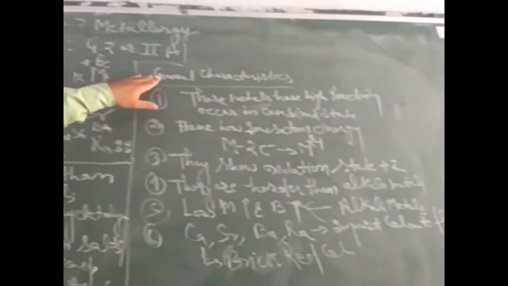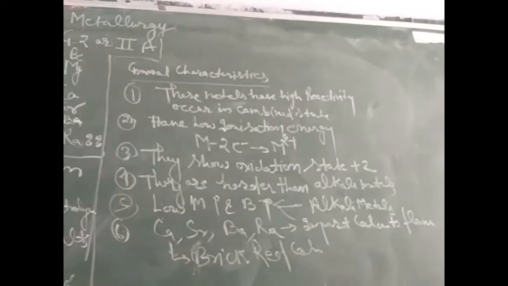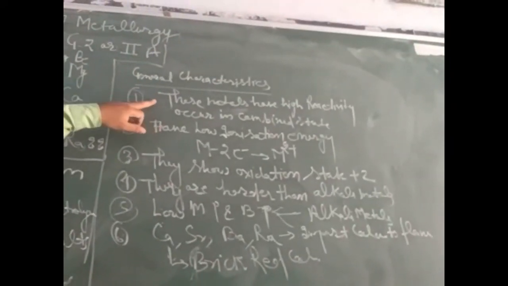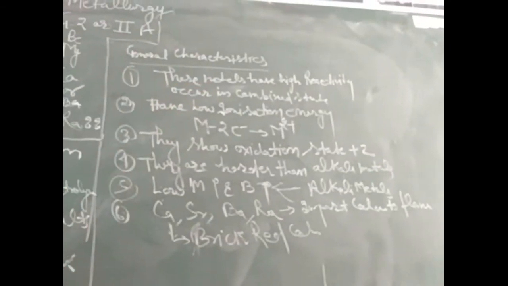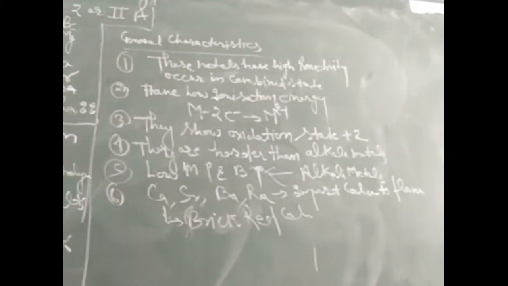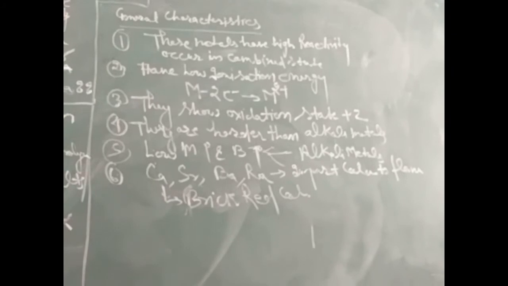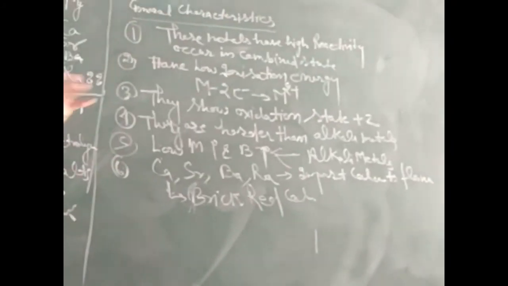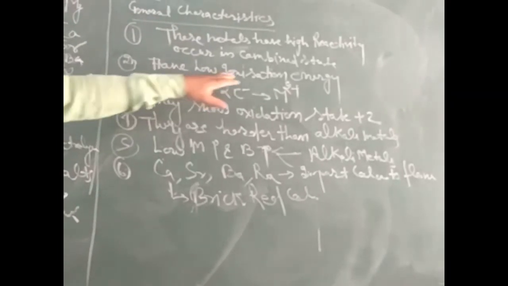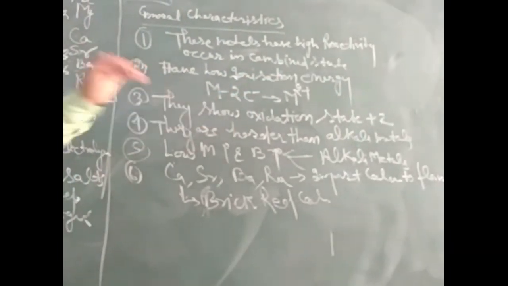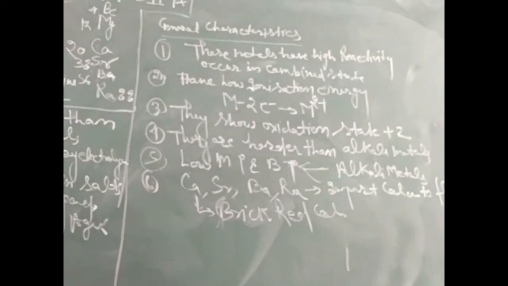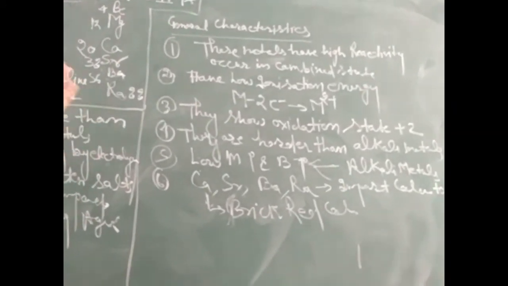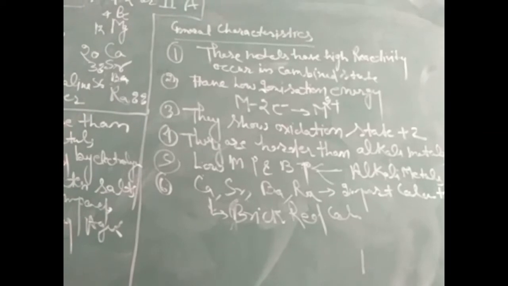Now we will discuss the general characteristics of these metals. These metals have high reactivity and occur in the combined state. They are highly reactive metals that lose electrons easily, and they generally form ionic compounds. They have low ionization energy, meaning the energy required to remove an electron from the outermost valence shell is very little because they are highly reactive.